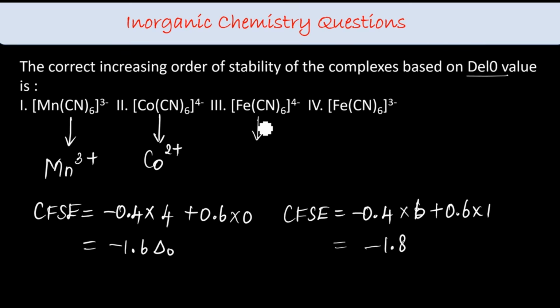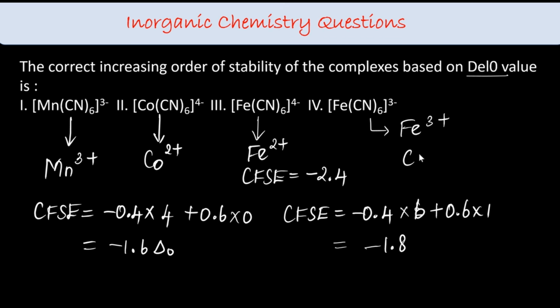Then Fe2 plus. Fe2 plus is 3d6. So 3d6 strong field ligand, which will give CFSE as minus 0.4 into 6, and eg I don't have any. So minus 2.4. Then Fe3 plus. Fe3 plus I'll be having 3d5, strong field ligand. So only in the t2g level I'll be having electrons, minus 0.4 into 5, that is minus 2.0. So these are the values I got as CFSE.